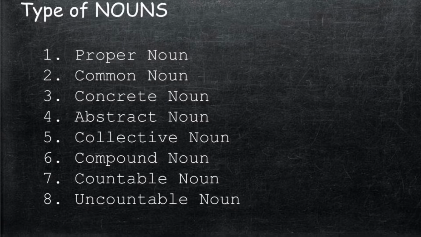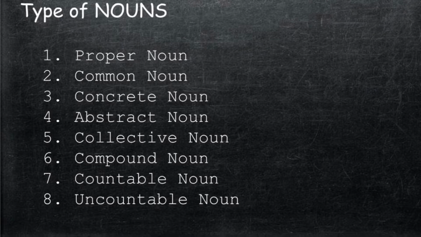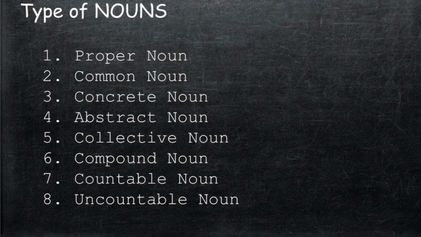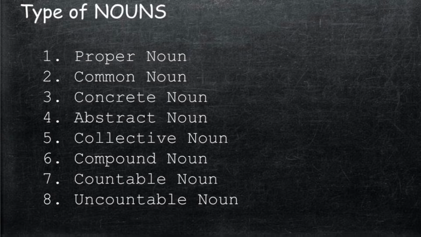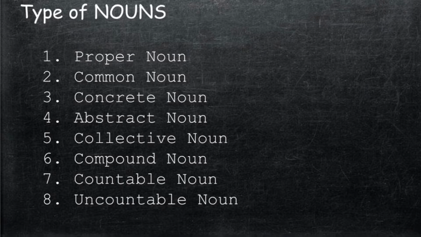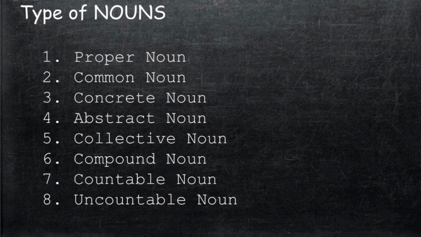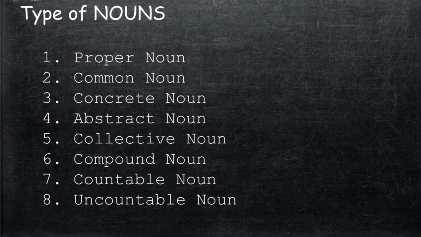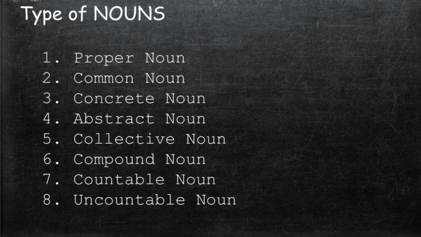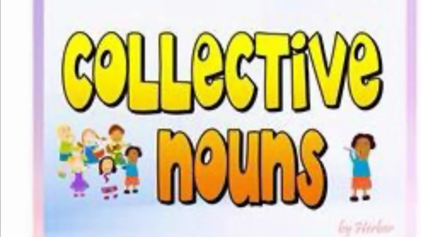Now when we proceed towards the types of nouns, we've read there are 8 types of nouns, namely proper noun, common noun, concrete noun, abstract noun, collective noun, compound noun, countable noun, and uncountable noun. We've already done the first 4 types of nouns, that is common noun, proper noun, concrete noun, and abstract noun. Now we'll start today with the other 4. Let's start with the collective nouns.